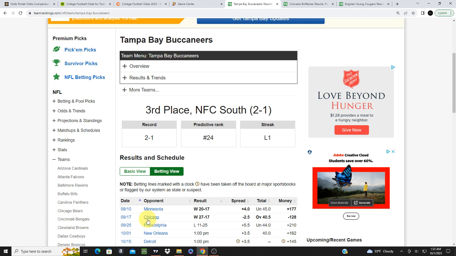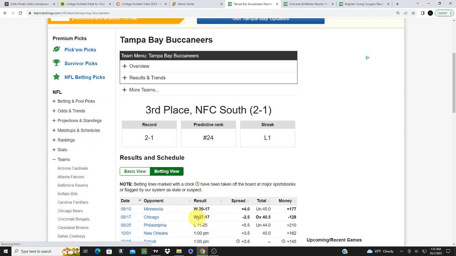Okay, and Chicago had come off of a loss, team that wasn't proven, and Tampa Bay ended up covering. So this was considered an underreaction, making Tampa Bay less than a field goal at home. They should have probably been a higher favorite. They went and ended up winning by 10 points in this matchup.